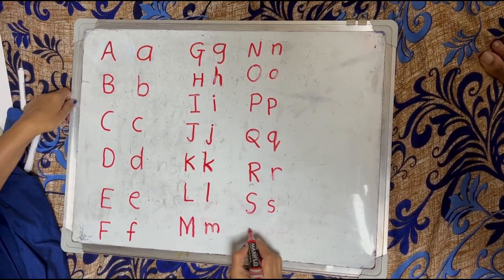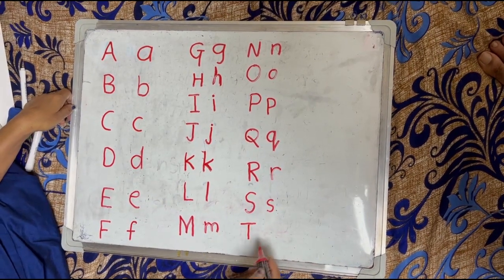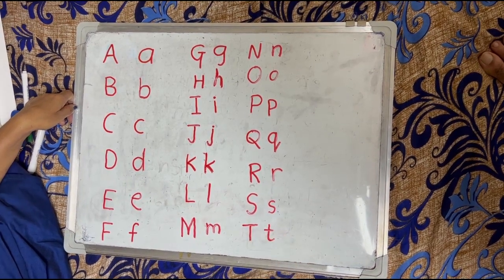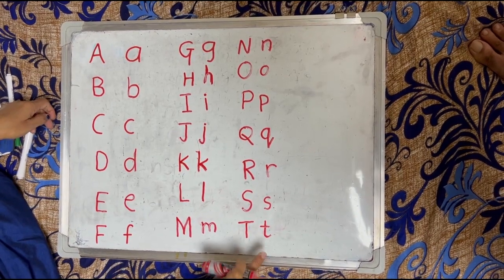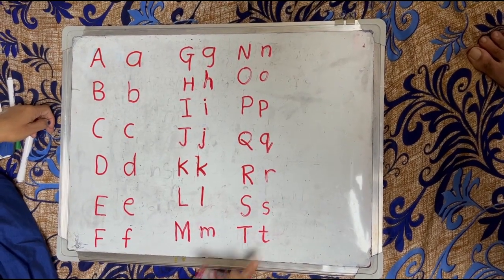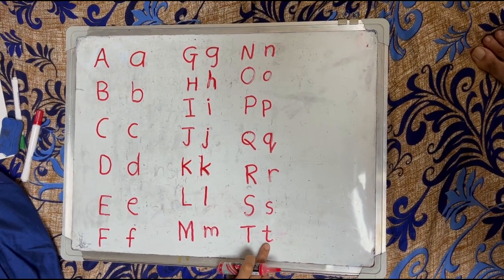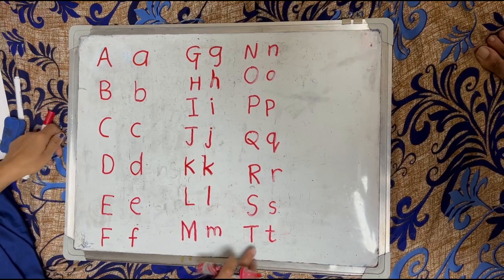Your next letter is T. This is capital letter T and small letter t. The phonic sound of letter T is T, T, T.